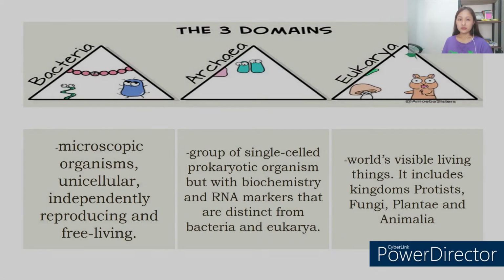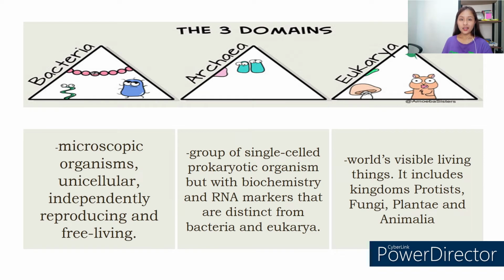Now let's talk about the three domains: the bacteria, archaeobacteria, and eukarya. Let's talk about the bacteria first. Bacteria are microscopic organisms, meaning you cannot see them with your naked eyes but only with the use of a microscope. They are unicellular, meaning single-celled organisms, and independently reproducing, meaning they can reproduce on their own without any mate, unlike us, and they are free-living as well.